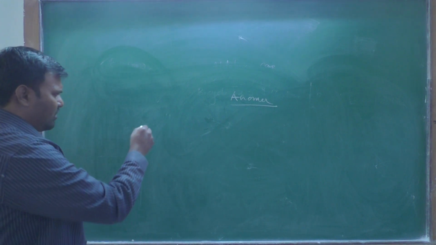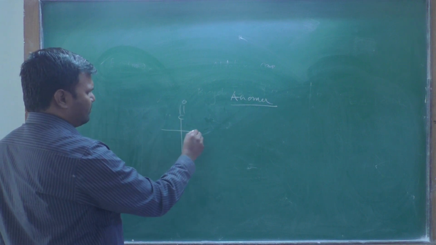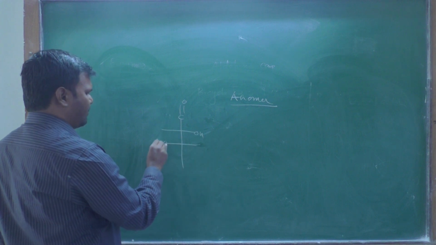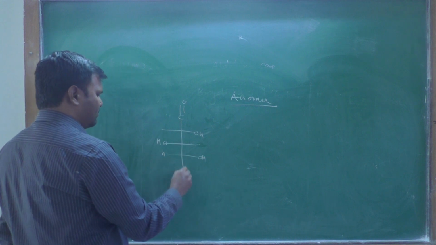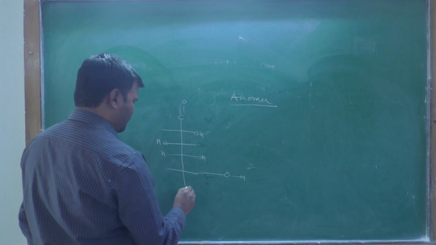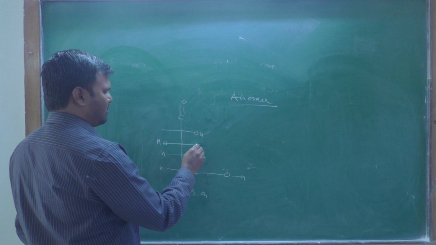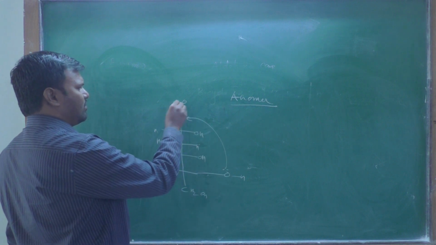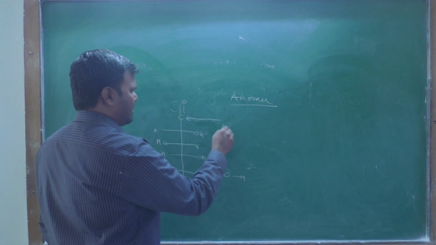Suppose we have glucose. When this reacts with this, and this will be converted into OH, such a cycle is formed.